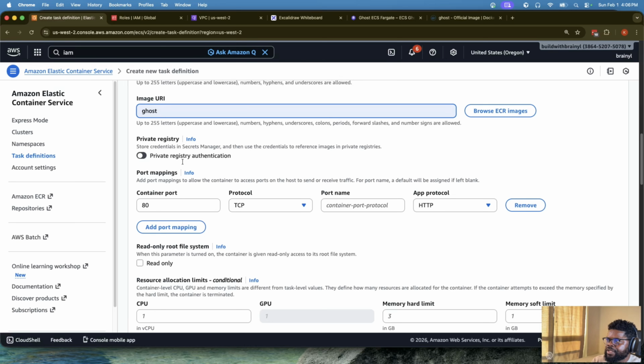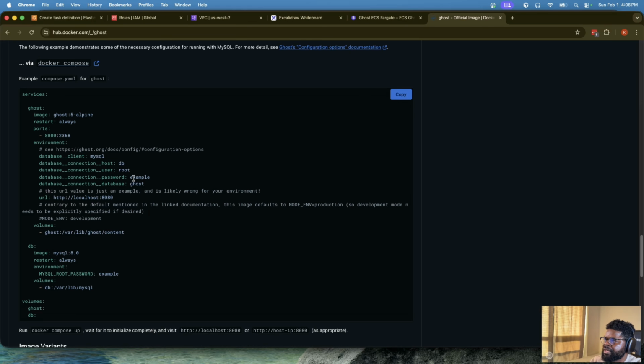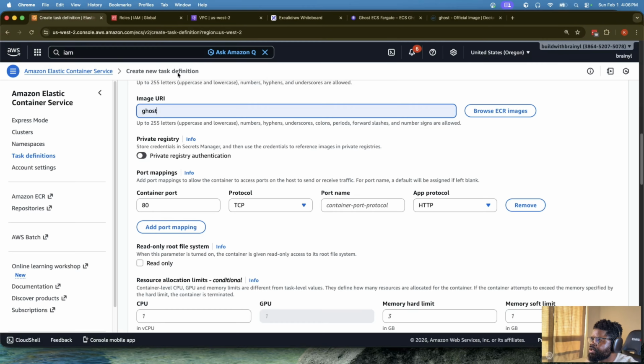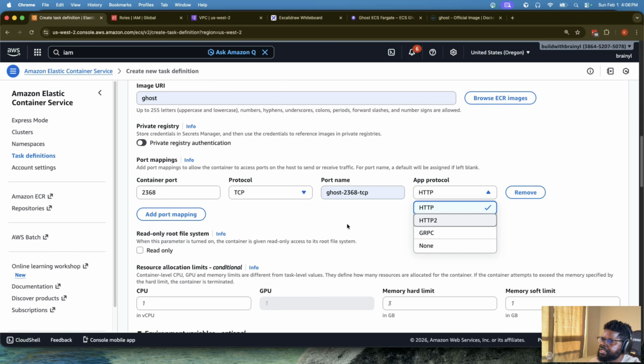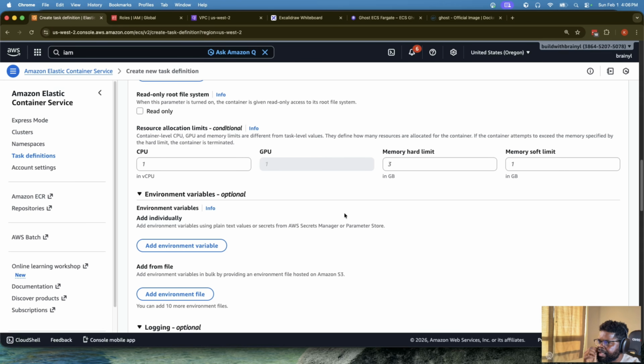The port is where I need to think about the port. So if I go back to the diagram here, I know that Ghost is going to be running on 2368. Okay, we're using a publicly known container just so that it's not magic. It's not something that we're creating ourselves. We're actually using something that is already live. So the container port is here. The protocol is TCP. We'll just call it whatever we want to call it if you want to name it. And then the app protocol itself is HTTP. And we've added that mapping.